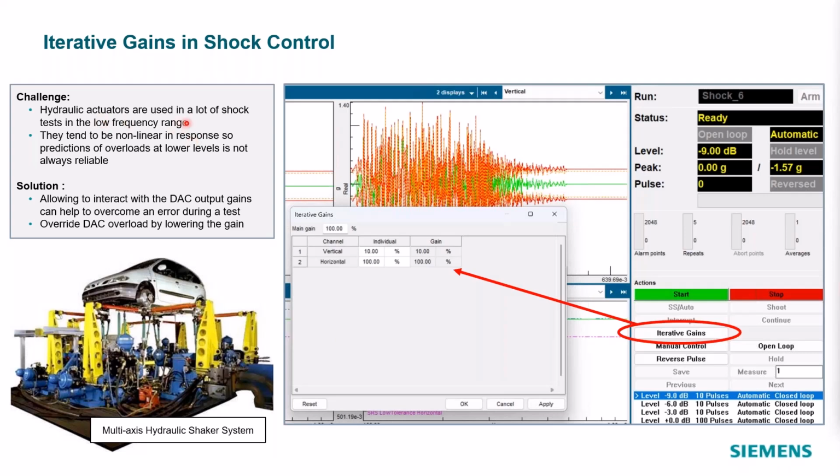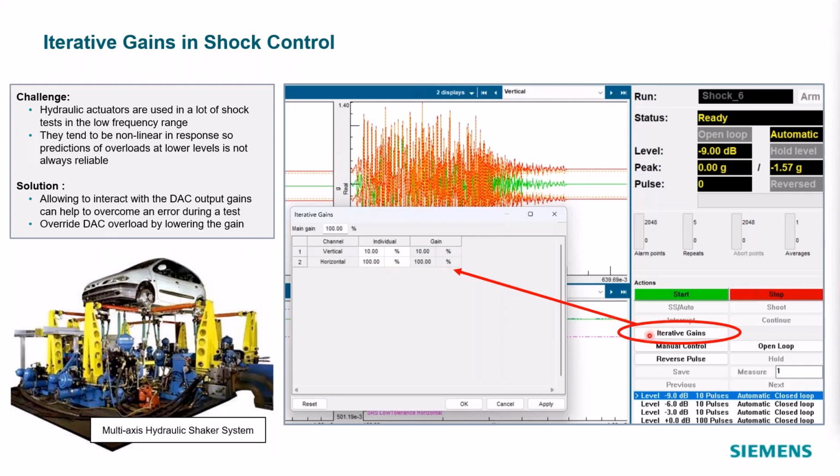These are used typically at low frequency, and this can be in multi-axis or single axis using hydraulic actuators. Because they can be nonlinear, you have to allow yourself to overcome some of those predicted overloads if they're not real. To allow that, you can interact with the DAC output gains, and that can help to overcome the error that comes up.